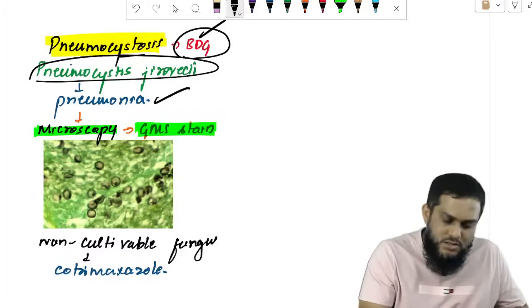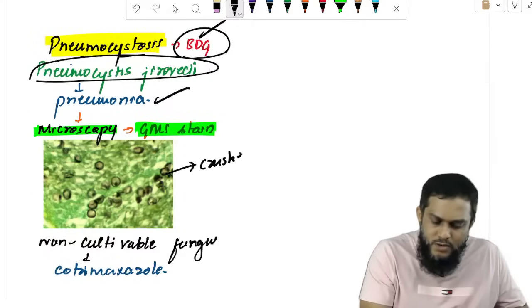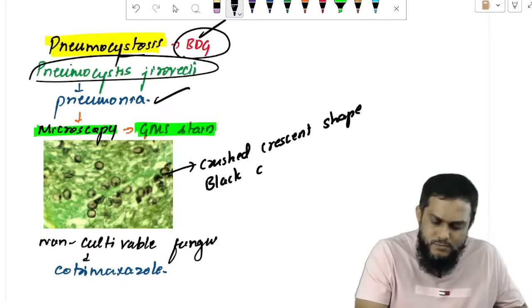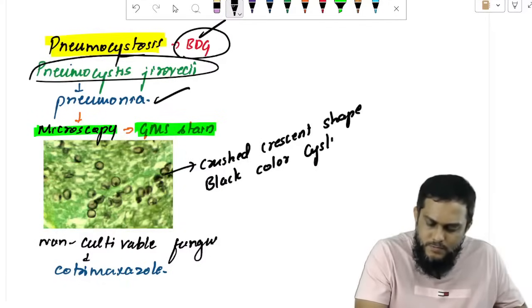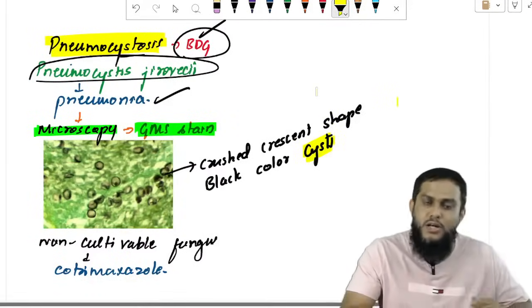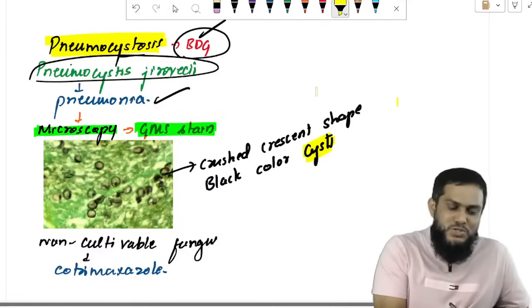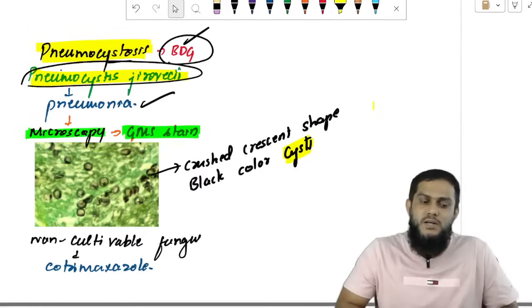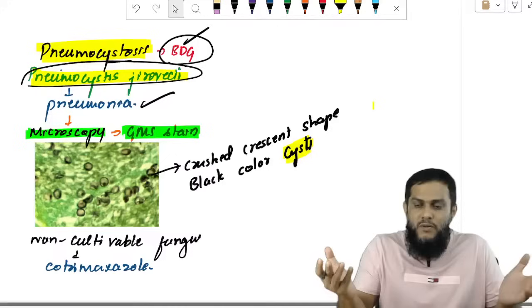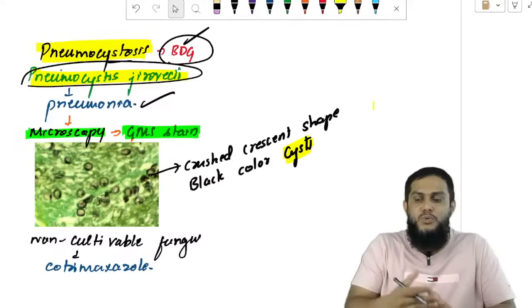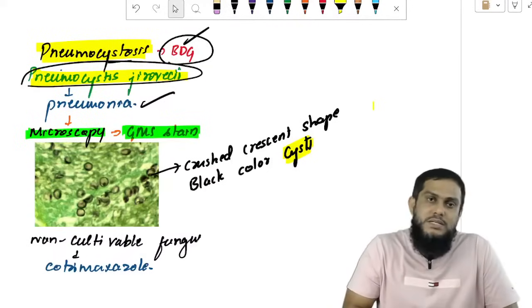And what are you seeing here? I am seeing crescent shape, black color cyst. I will highlight one thing here: the cyst. Why highlight the cyst? The only fungus which appears in the form of cyst is Pneumocystis jirovecii. And it appears black because it is GMS stain, which gives black color to the cyst, green color to the background.